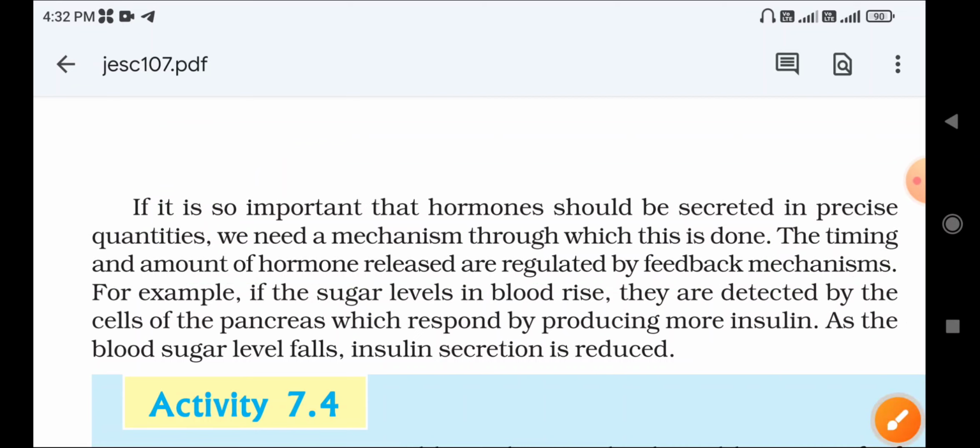The feedback mechanism controls the secretion so that there should not be more hormones in the body, and it should not be less in the body. So how much is required by the body, that much amount is given by the feedback mechanism.